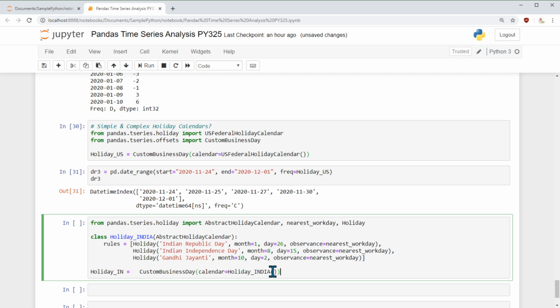So these are the 3 days as holidays for our application, and I define those. I define a class. After that, I go ahead and instantiate an instance and I name that holiday IN. So going forward, this is our reference point.